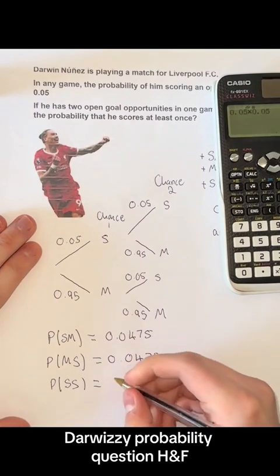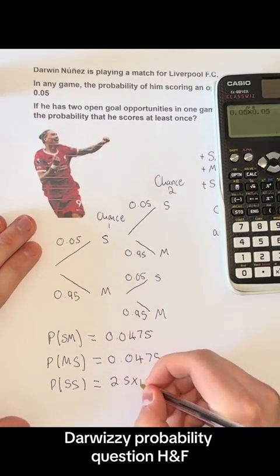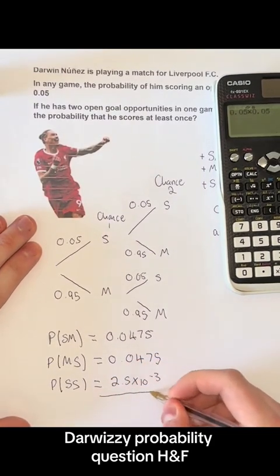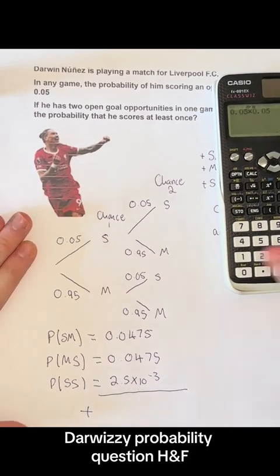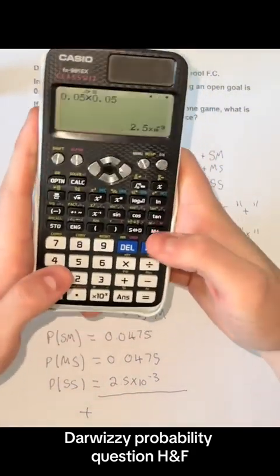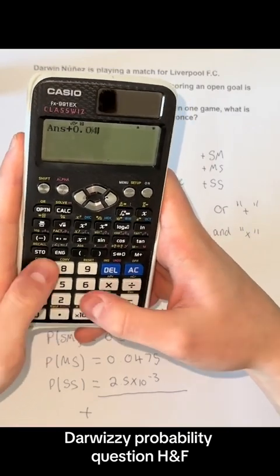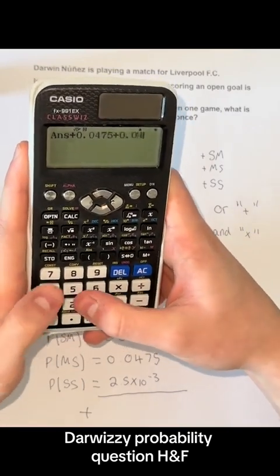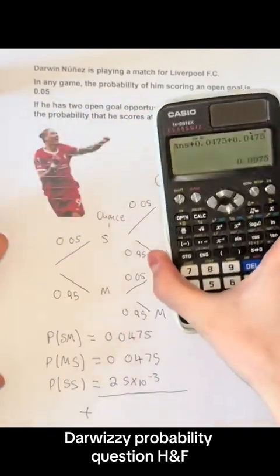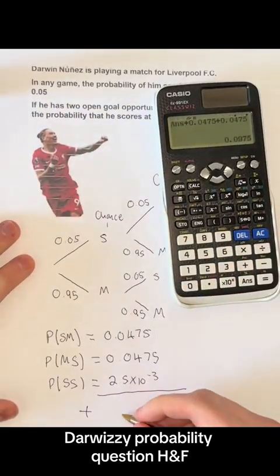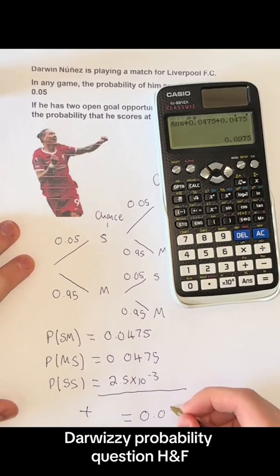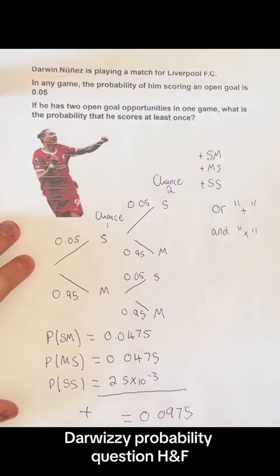So we can leave it as standard form. It doesn't really matter. You can convert it to a decimal if you want. But we're going to be adding all of these up anyway. So adding all of these up, which will give us our total, is this plus 0.0475 plus 0.0475. And that gives us a total of 0.0975. And that is our answer.